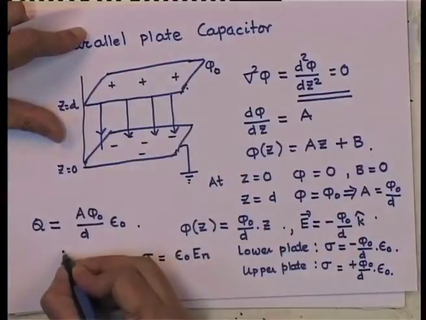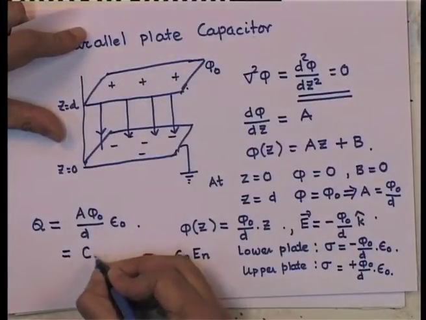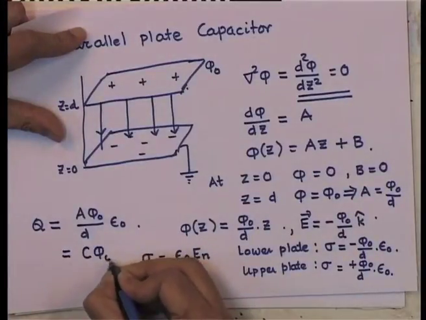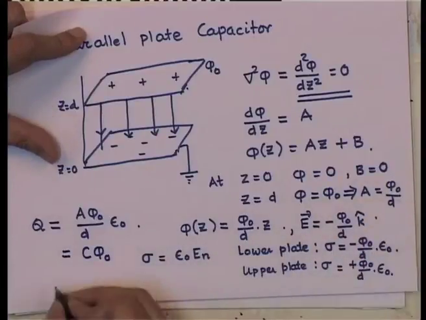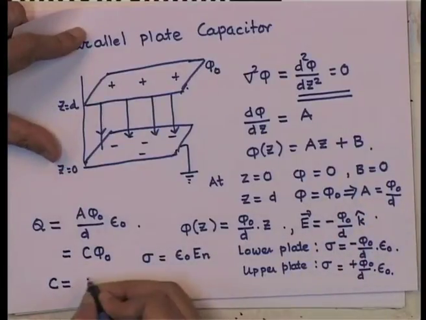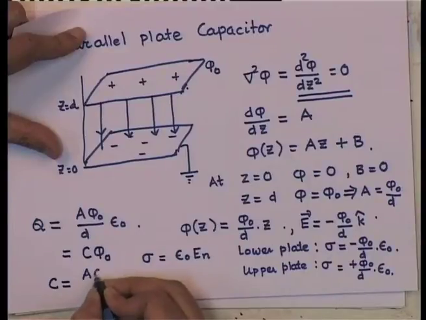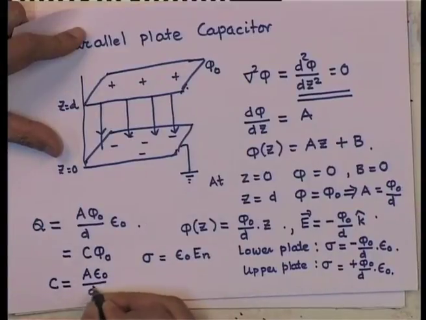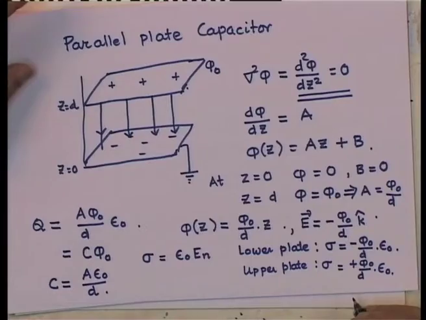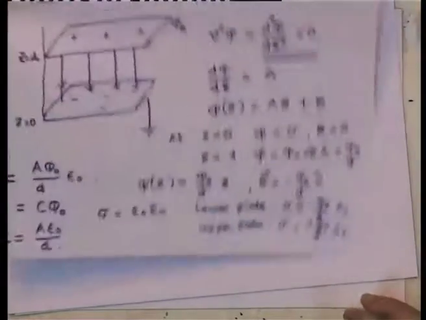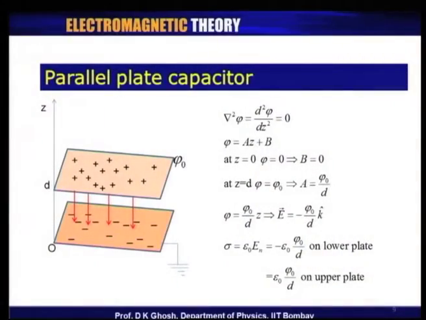If I equate this to capacitance times phi 0, it gives you your well known expression for the capacitance, which is A epsilon 0 divided by d. So, this is the simplest one dimensional parallel plate capacitor problem.